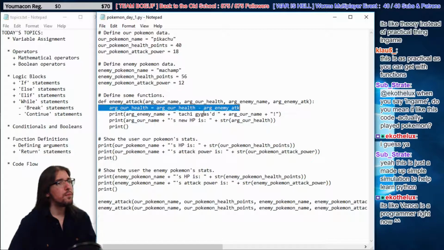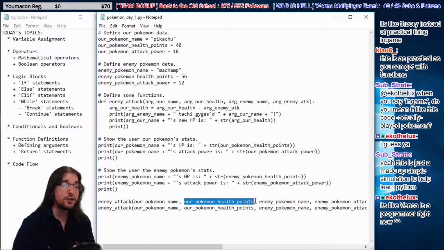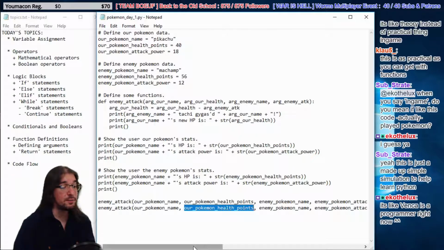So we feed in, right here, Pikachu's health. Right here, the second argument, second slot. We're sending in Pikachu's health. But when this ends, we do it again. We run the same code twice, but our Pokemon's health points never changes. So it starts off, we feed it 40 right here. Then it does its thing and ends its code. Then we feed it 40 again. So we're feeding in the same data both times, and that's why it ends up the same result both times.